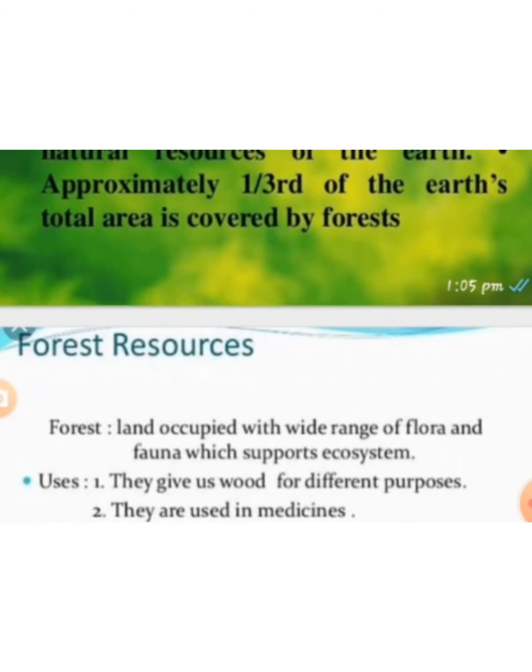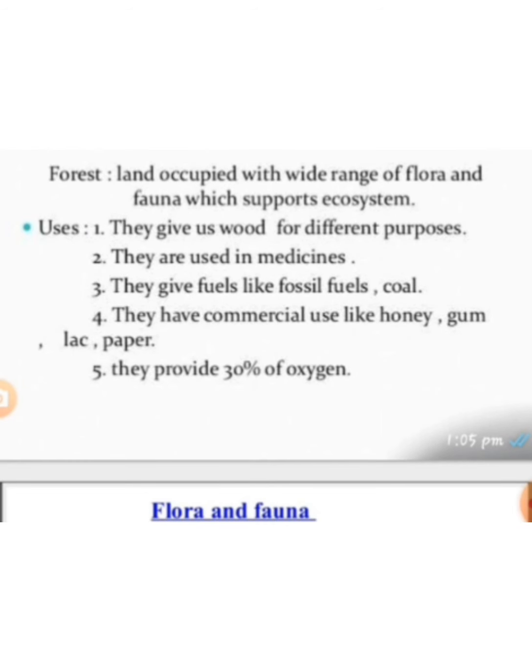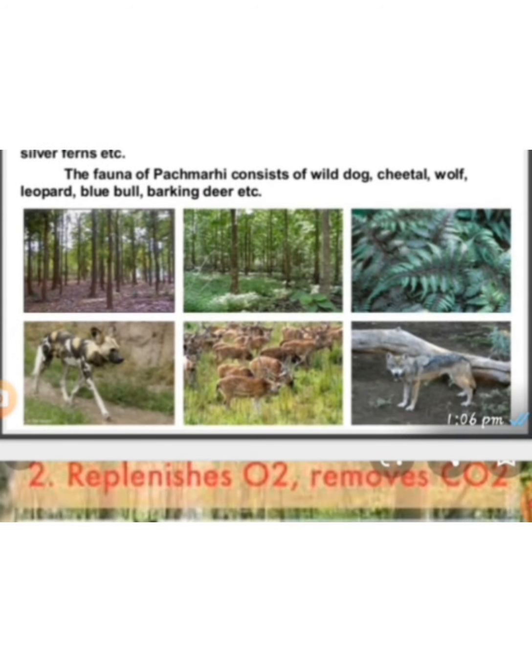When we discuss forest resources, we first learn what is meant by a forest. It is a land occupied with a wide range of flora and fauna which supports the ecosystem. Flora indicates plants, fauna indicates animals. Flora simply refers to the plants present in a particular area, and fauna are the animals found in a particular area.